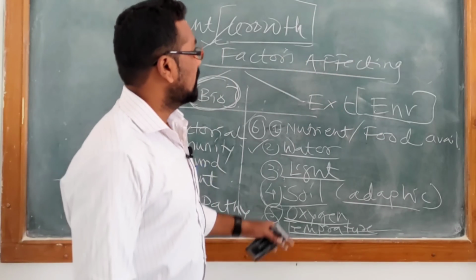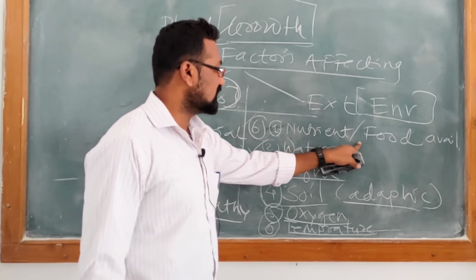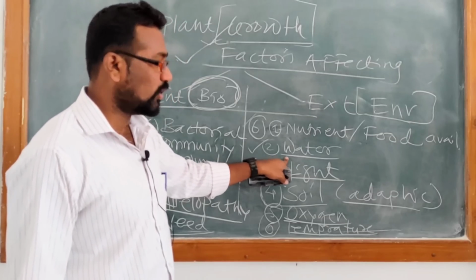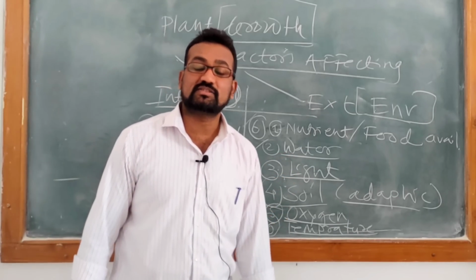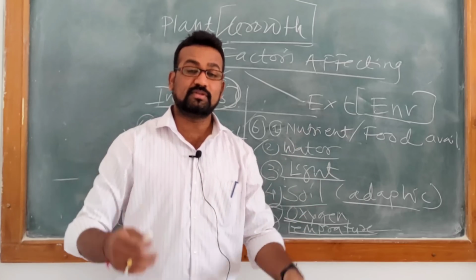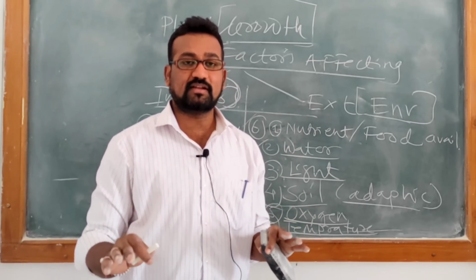And the external factors, which include environmental factors, are nutrition or food availability, water, light, soil, oxygen and temperature, which are responsible for the growth of the plant. So with this we have successfully completed this chapter.